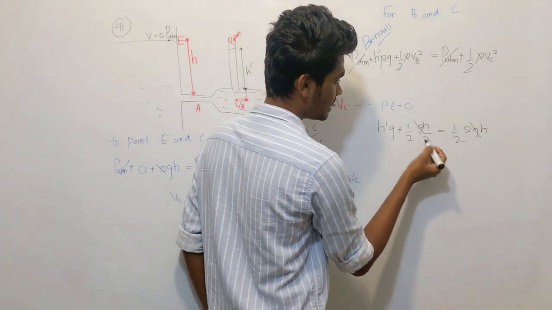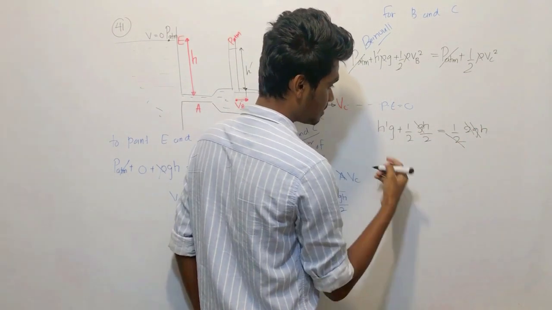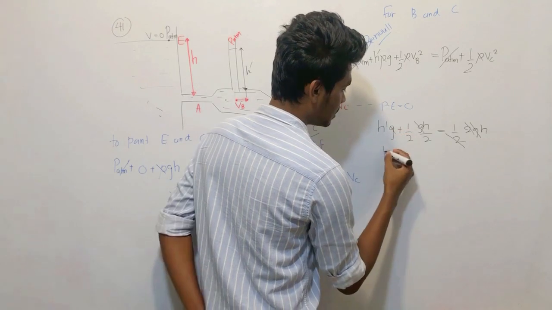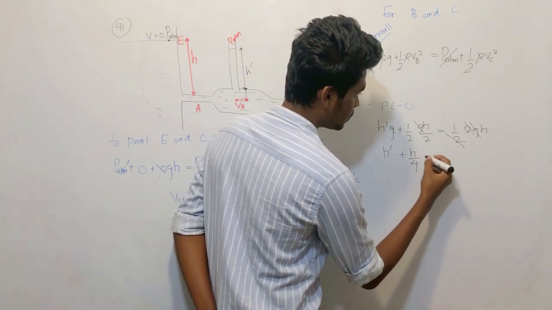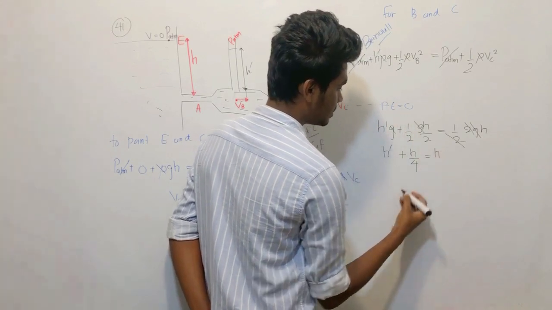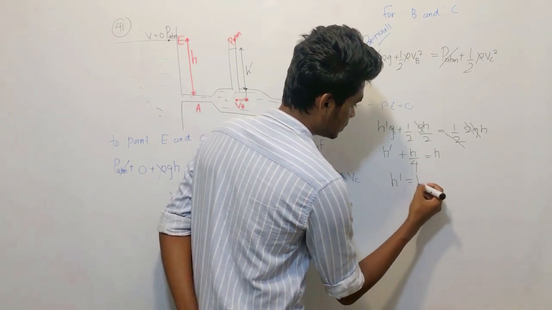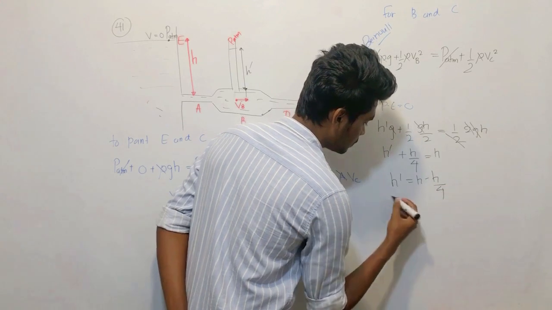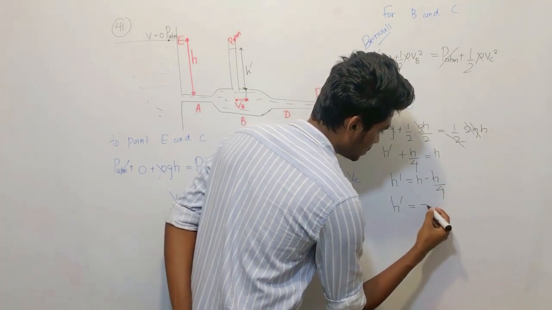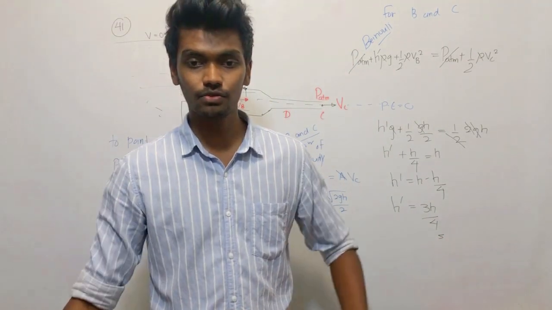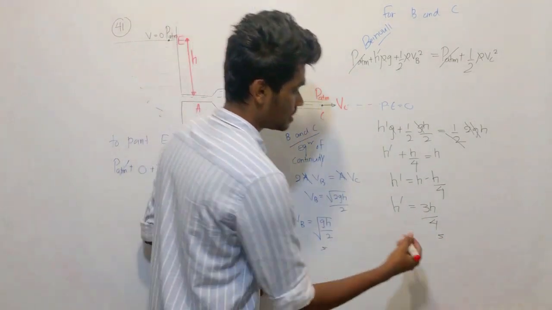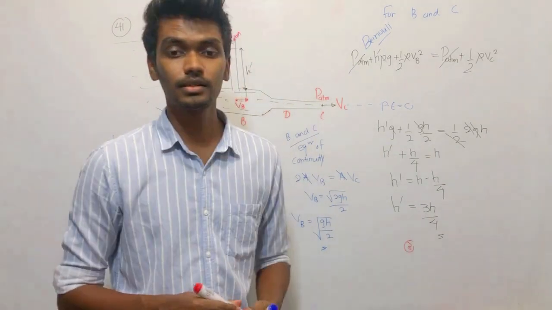G cancels out, 2 cancels out. H dash is equal to H minus H over 4, so H dash is equal to 3H over 4. This will be the answer, right? So the third answer.